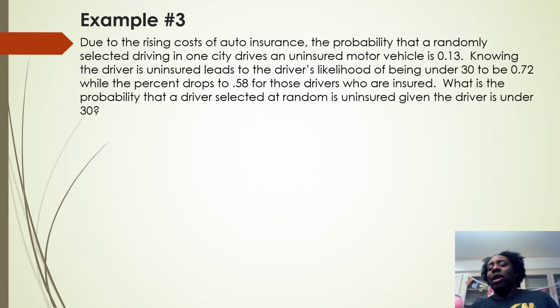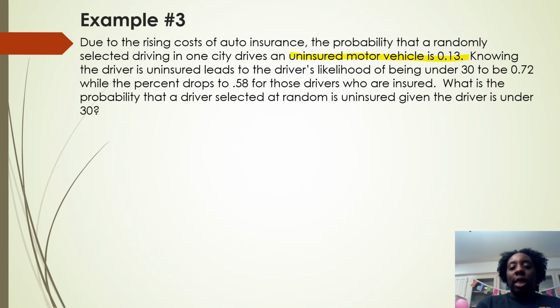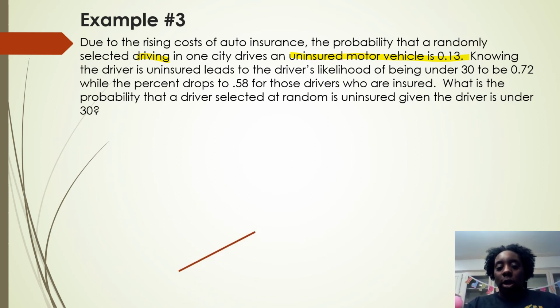So that's a lot. We got to figure out where to even start. So what is the one probability part that's not connected to a condition? And I would hope that you would say this right here. The probability that a randomly selected driver in one city drives an uninsured motor vehicle is 0.13. That's what we know for sure. So we have uninsured versus insured. So that's what we're going to start our diagram with.